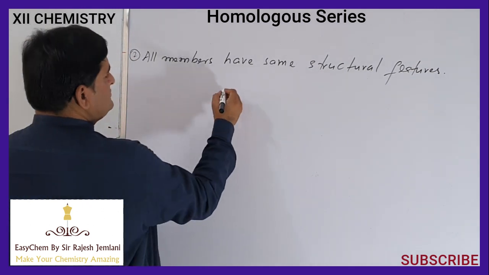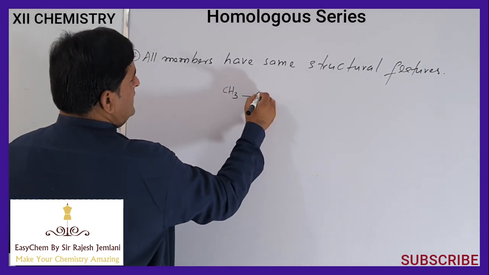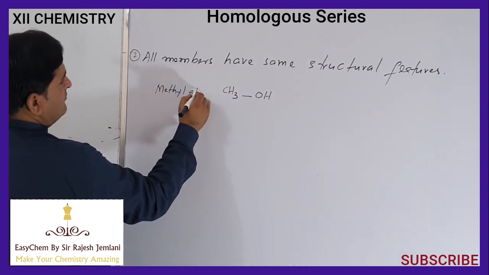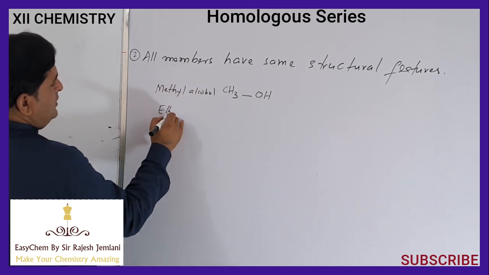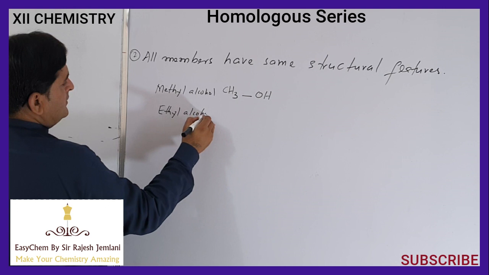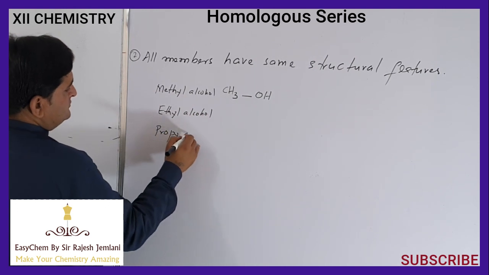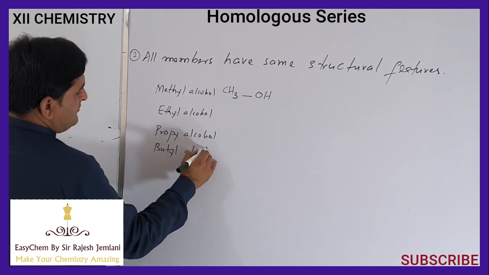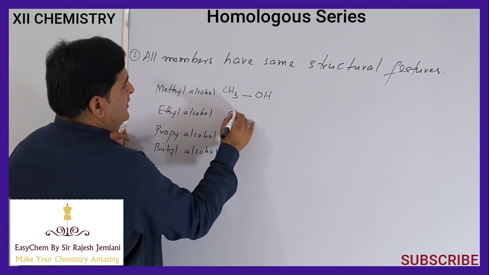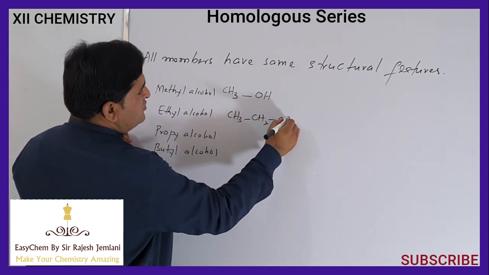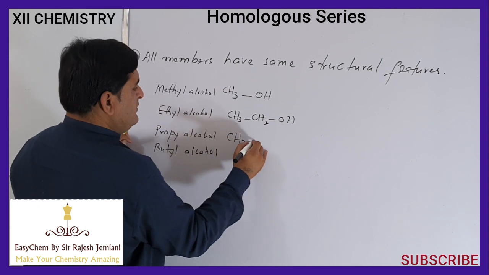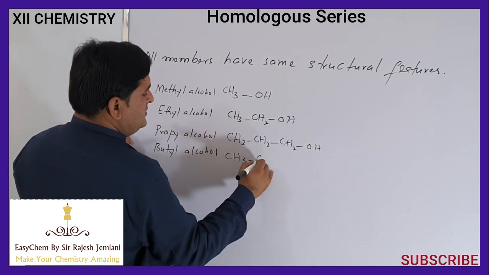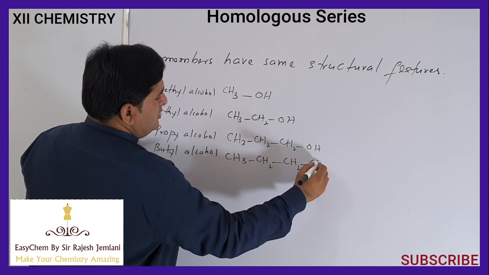If we have a homologous series of alcohols: methyl alcohol, ethyl alcohol, propyl alcohol, butyl alcohol. The formula of ethyl alcohol will be CH3CH2OH, propyl alcohol will be CH3CH2CH2OH, and butyl alcohol will be CH3CH2CH2CH2OH.